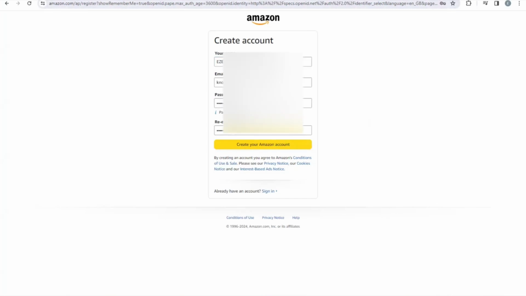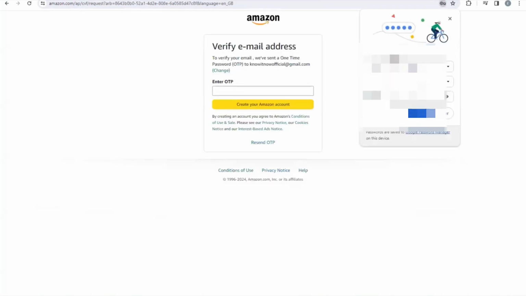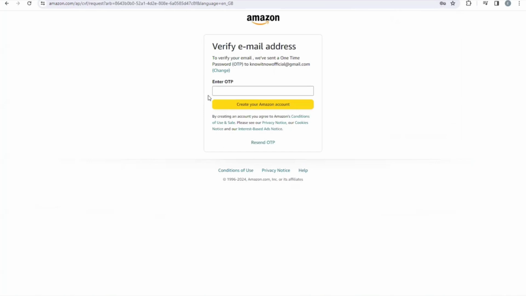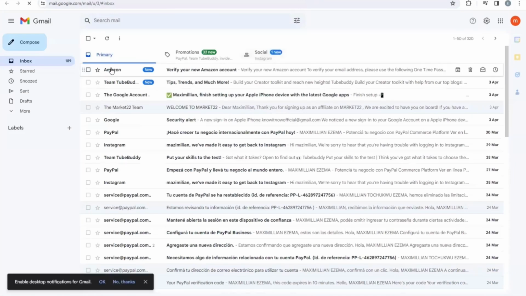Right here, I've inserted all my details. So what I need to do is to just click on this create Amazon account, and you can see my account has been created, right? So what they need to do right now is that they sent me a code to my mail, which is the mail I entered. They said verify email address, so I need to go to my email, right, to go and verify my address. So here is the email, and you can see this thing is coming from Amazon.